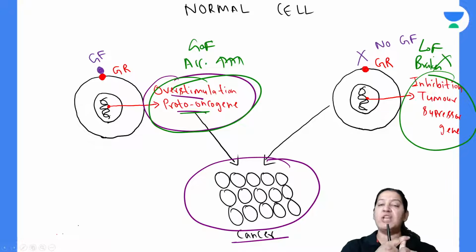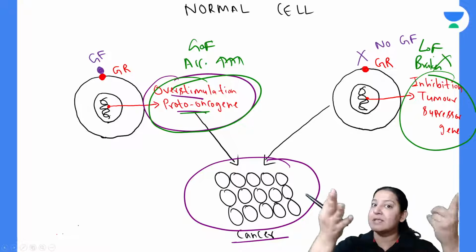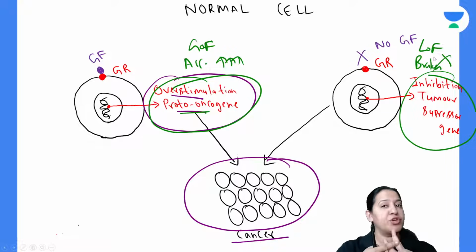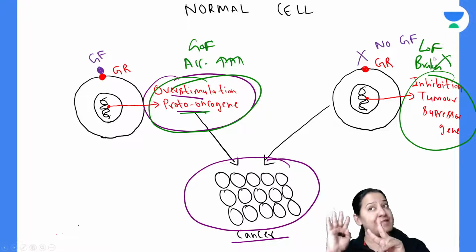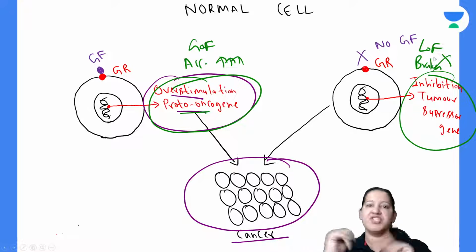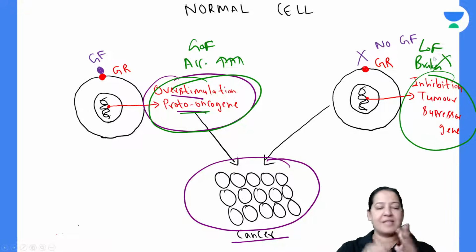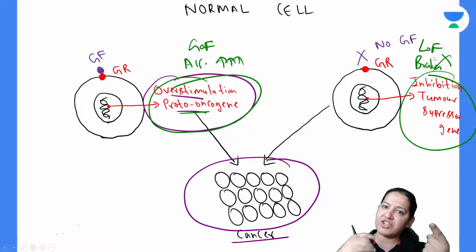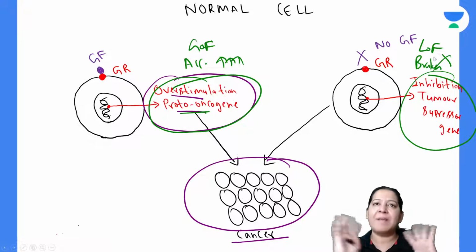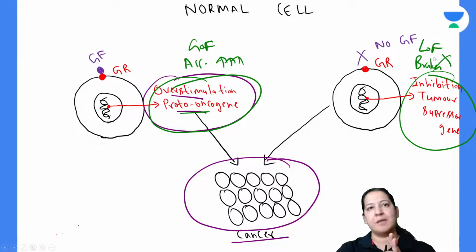So which mutation will occur in the proto-oncogene? Gain of function, and its normal function increases. Which mutation will occur in the tumor suppressor gene? Loss of function mutation takes place in the tumor suppressor gene and its normal function decreases. So accelerators and brakes are non-functional now. One is over-functioning, one is non-functioning. So it is taking place inside the cell, leading to cancer. Everyone give me a thumbs up if you got this.